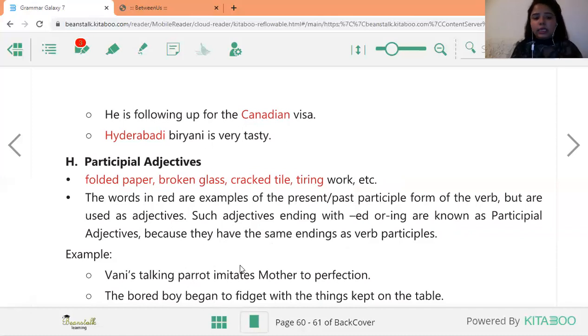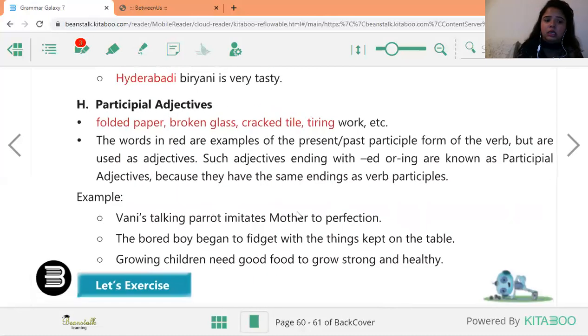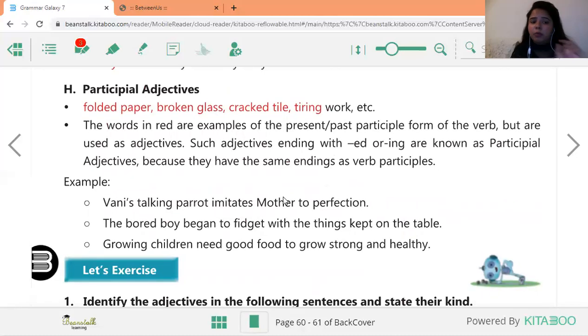Vani's talking parrot imitates mother to perfection. What is the meaning of the sentences? Vani is a girl जिसका parrot imitate मतलब copy करना, नकल करना. Imitates mother, वानी की जो mother है उसको imitate करता है to perfection. बिल्कुल perfect उनकी copy करता है या imitate करता है. Next, the bored boy began to fidget with the things kept on the table.